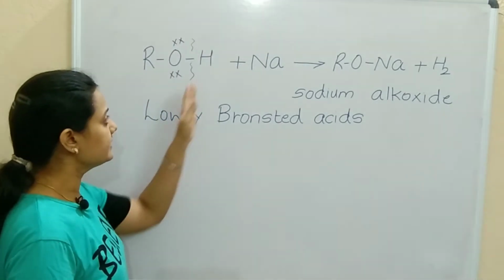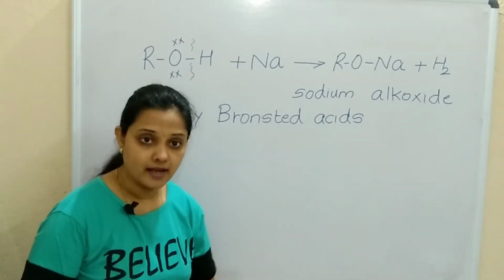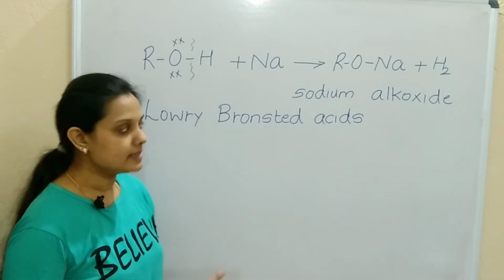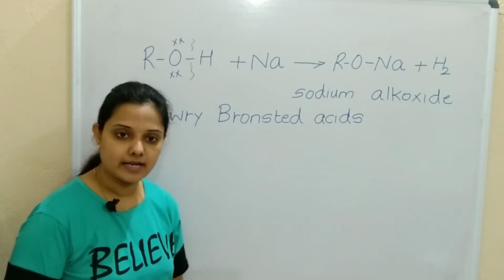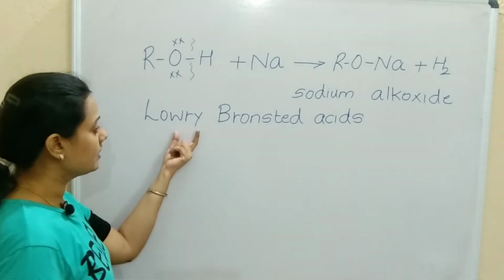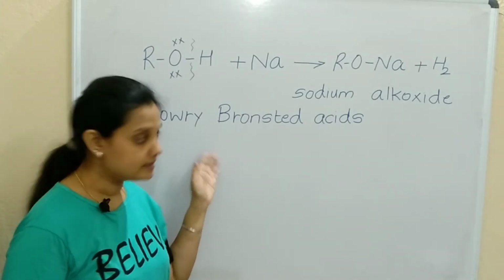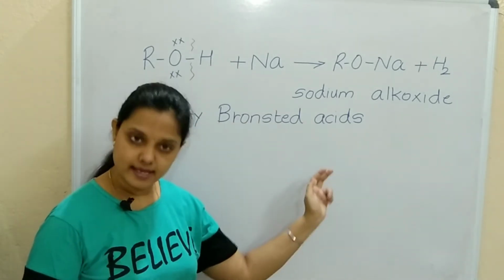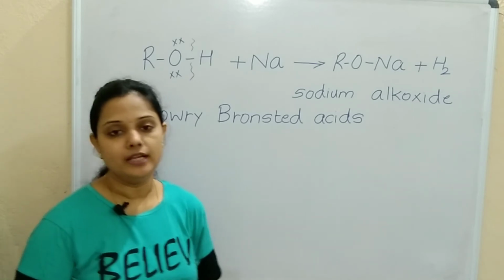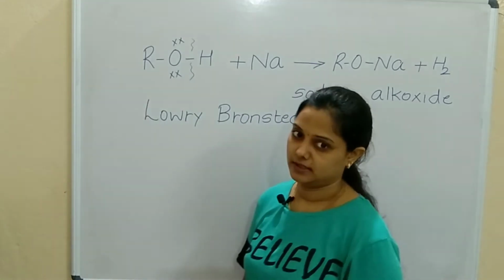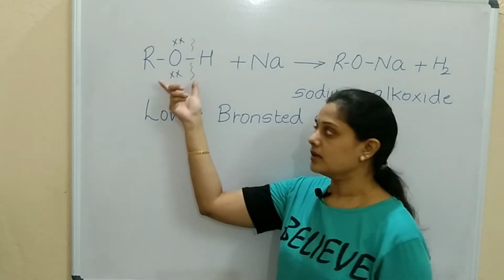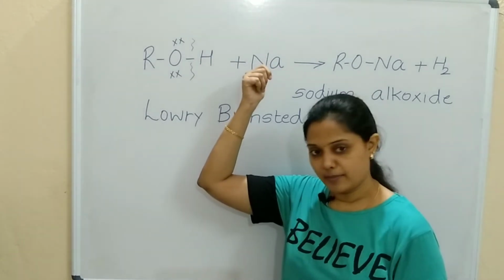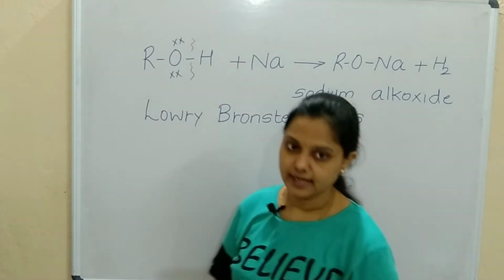So alcohols, they are donating one hydrogen here. Any substance which donates hydrogen, that is an acid. So alcohols act as Lowry-Bronsted acids because they are giving hydrogen. Correct? Okay. So when alcohols react with a metal, it forms alkoxide.